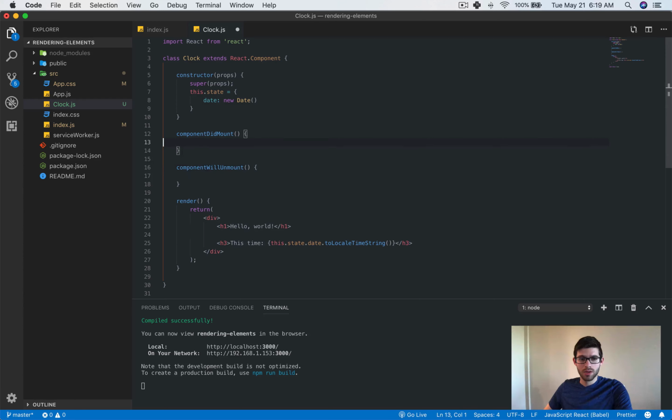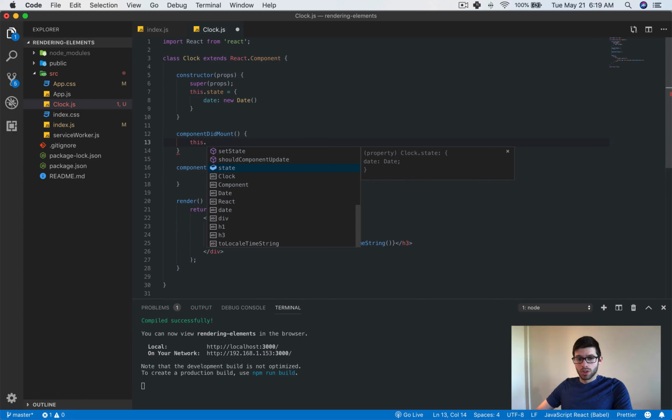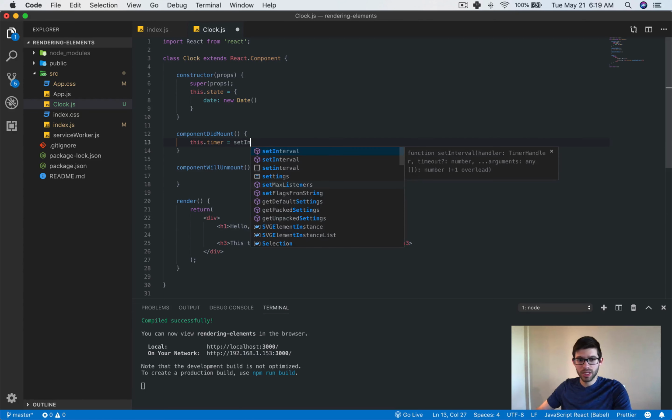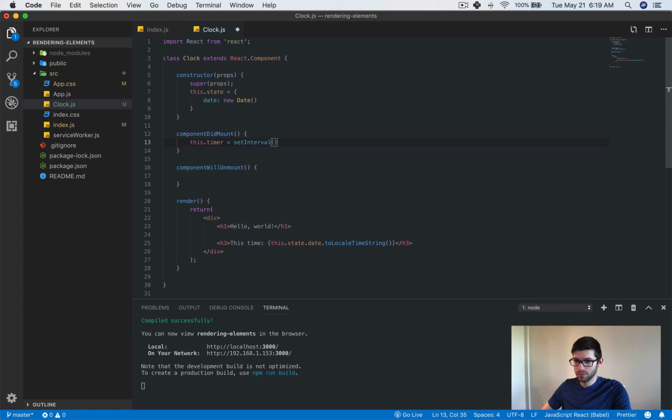So what we will do inside of componentDidMount, we will set up a timer. I'm just going to call it timer. The documentation calls it something different. And we will say setInterval.